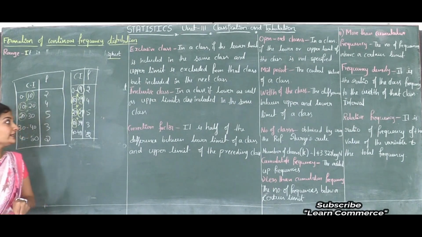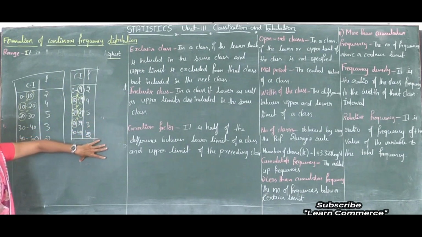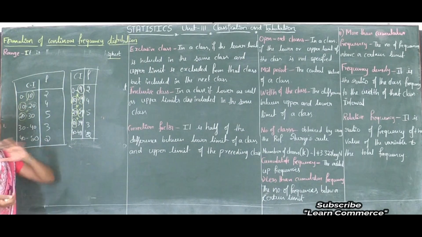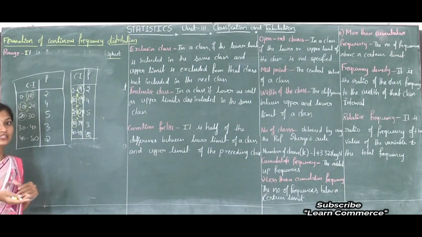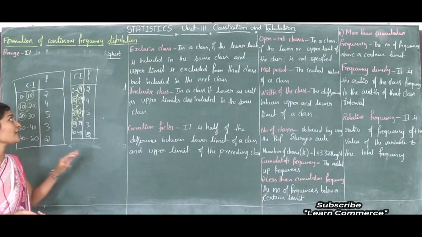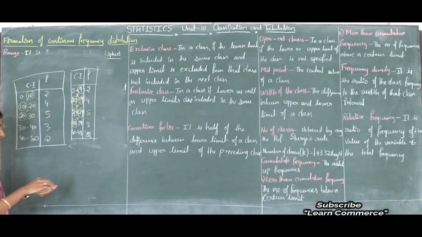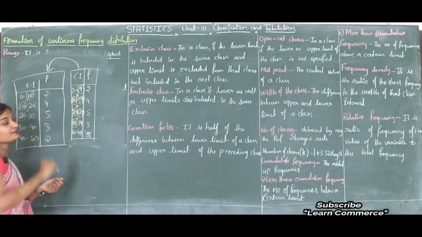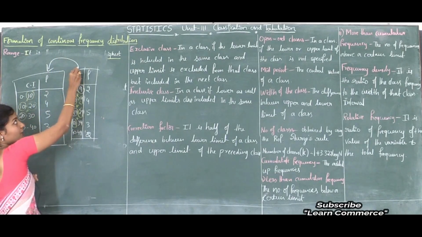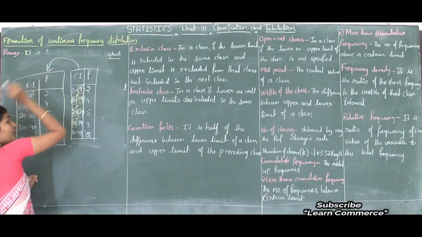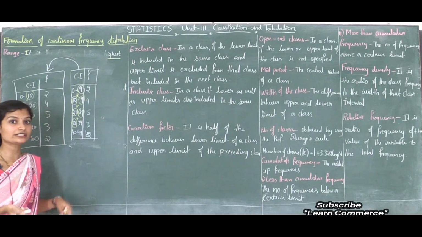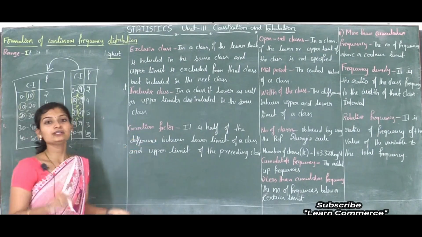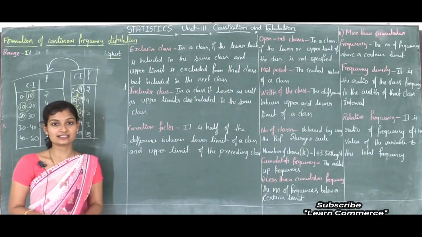But in inclusive format, we cannot apply continuous frequency distribution. We cannot form the distribution in the form of a continuous frequency distribution. Therefore, we have to convert inclusive class intervals into exclusive class intervals. How to convert inclusive into exclusive? Using a correction factor, we can convert inclusive class intervals into exclusive class intervals.